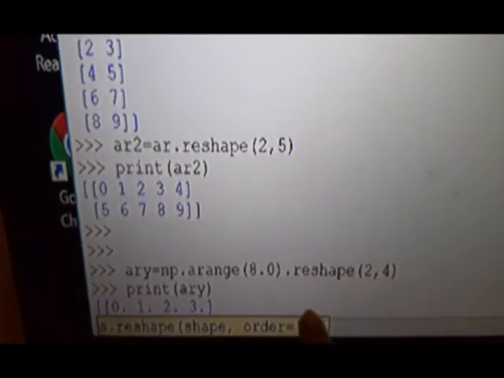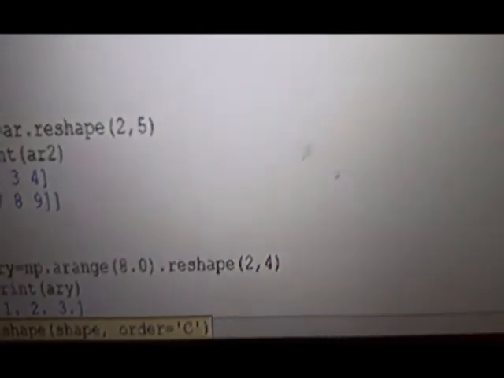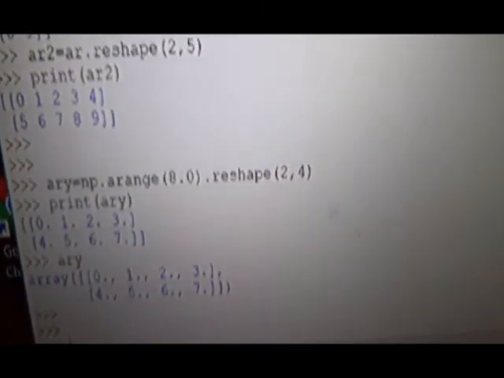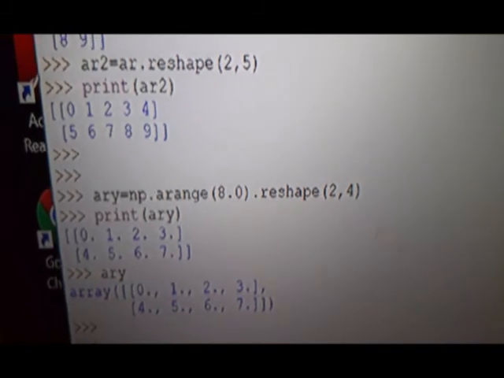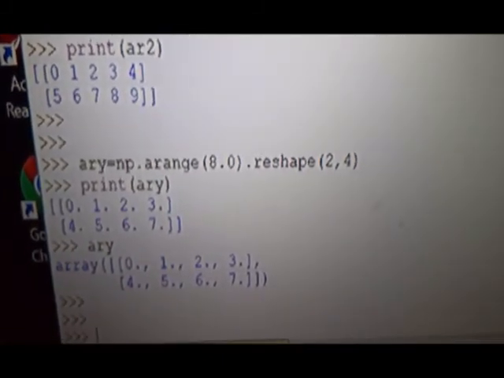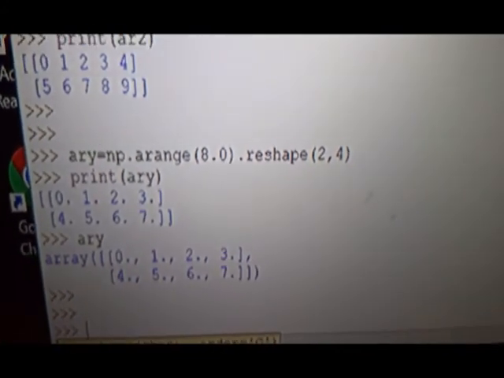Then you see here, I will scroll and then I will show, just a minute. See here, creating through the arange function and reshaping both. The arange function gets only one argument, that is the stop value.